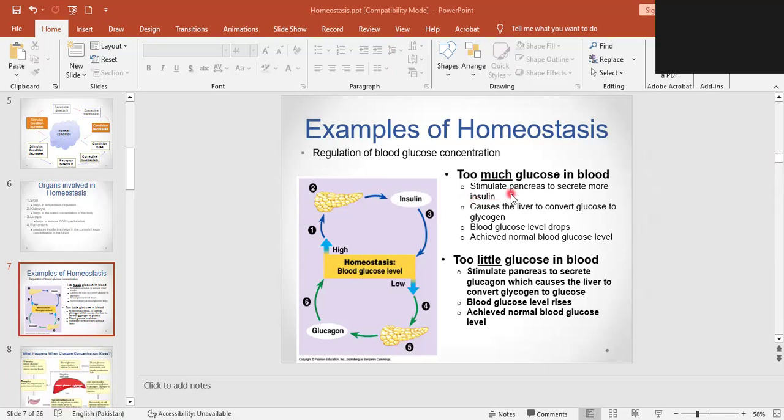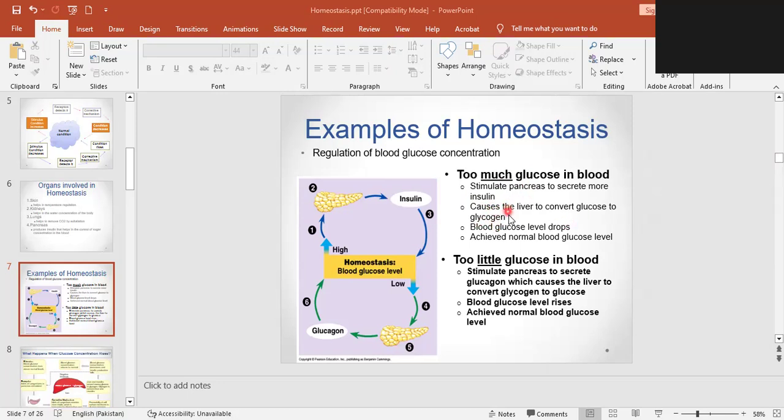And that excess glucose will stimulate an organ known as the pancreas, right? The pancreas will receive this message, and what is now the corrective mechanism? To release the insulin hormone, to convert the excess glucose into glycogen.